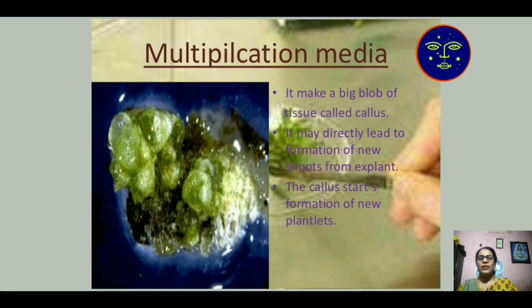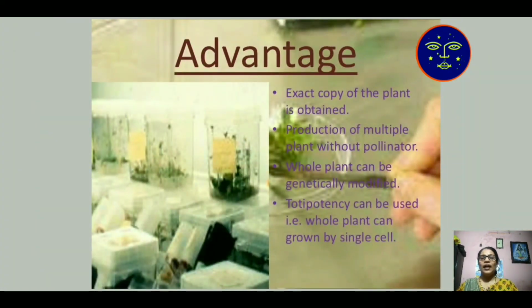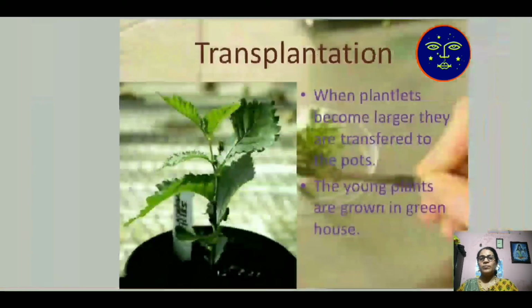Then multiplication of media. It makes a big bulb of tissue called callus, and it may directly lead. This is the callus tissue structure. From this callus, the new plants are developed. Then advantages. What are the advantages of this technology? Exact copies of plants are produced. Reproduction of multiple plants without pollination. Whole plants can be developed. Totipotency can be used. The whole plant can grow from a single cell.